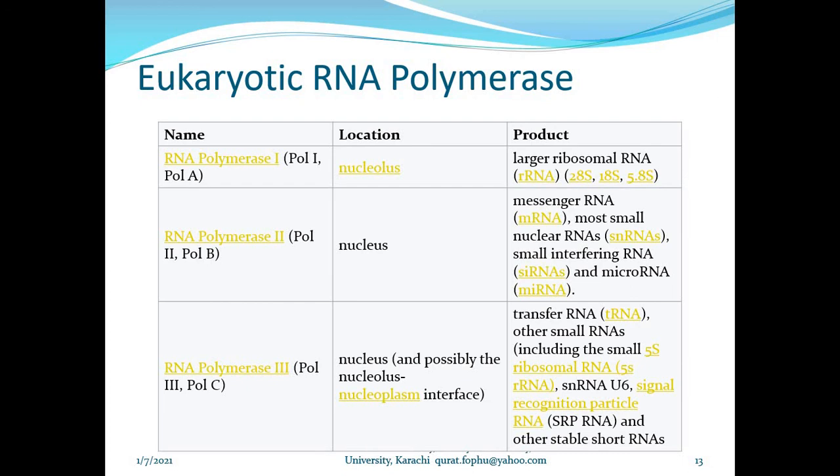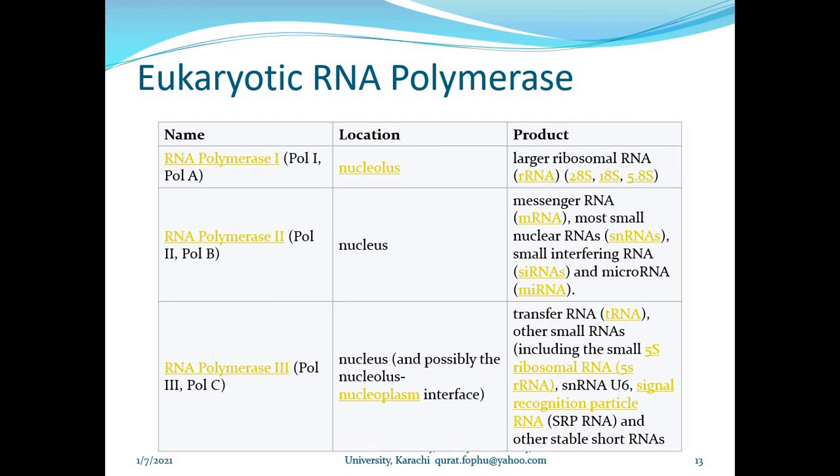So why are all these RNAs important in the eukaryote? Because all these RNAs are involved in protein synthesis. That would be our next lecture. However, from here you have to understand just that prokaryotic RNA is synthesized by only one enzyme.